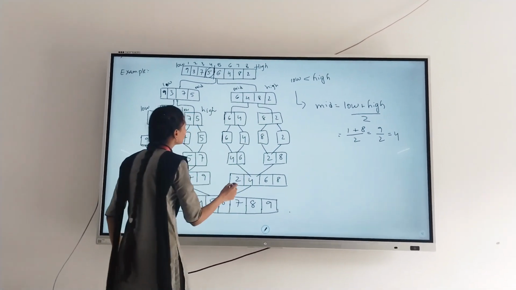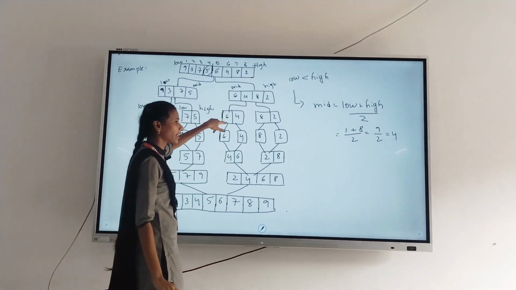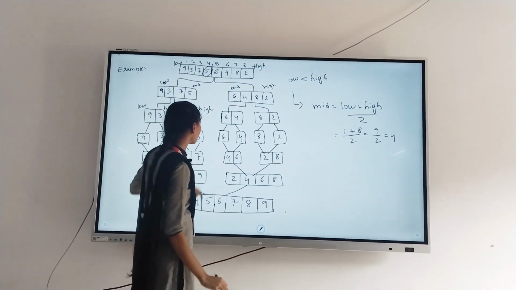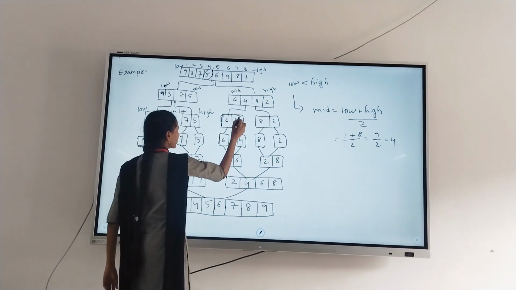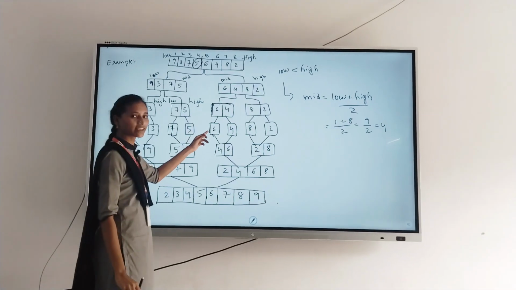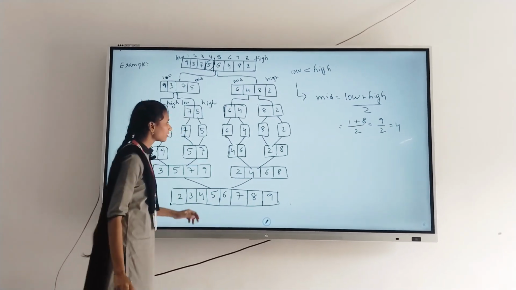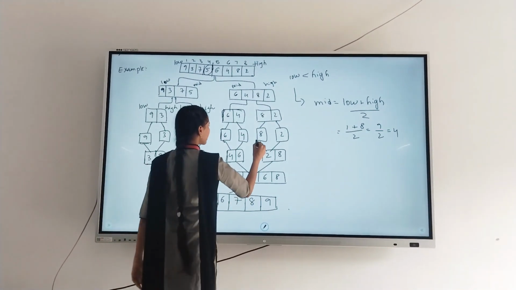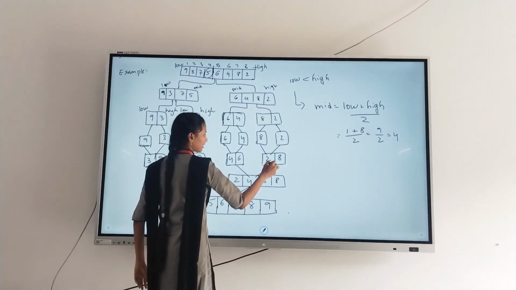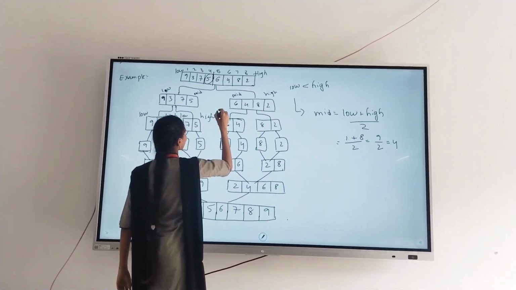6, 4, 8. This is divided into two parts. In these two parts we have two elements. We have the first part and the second part. Each is a single element. In this single element we merge it into an array. After this, we merge it into two, checking which is less than. This is the low.